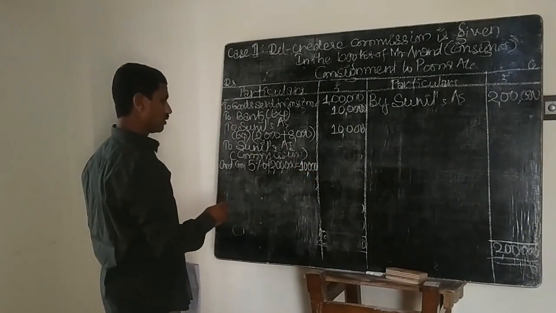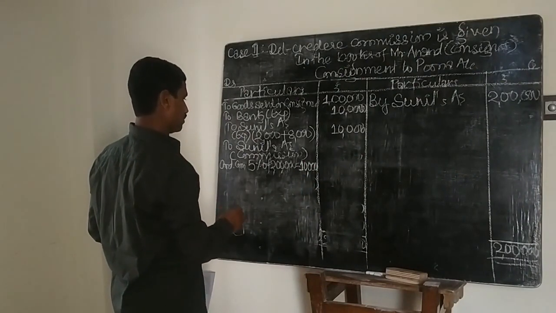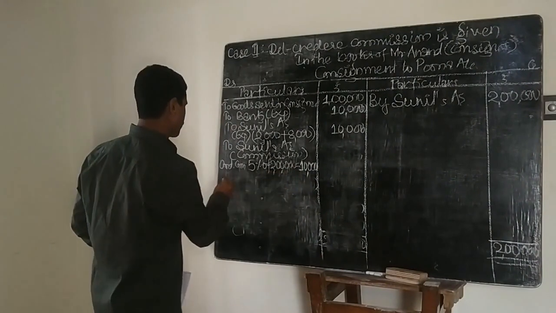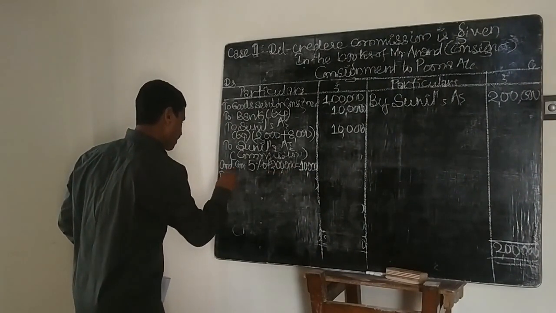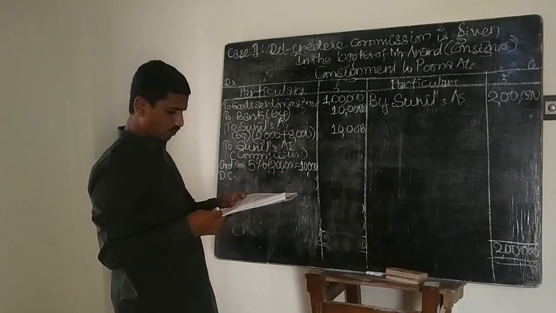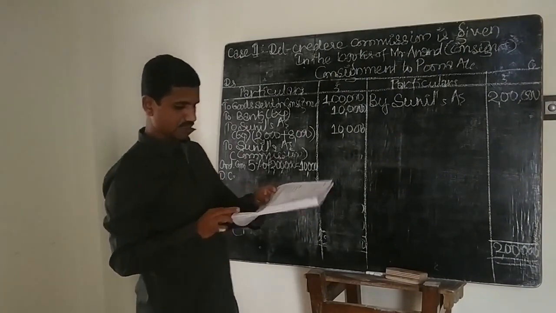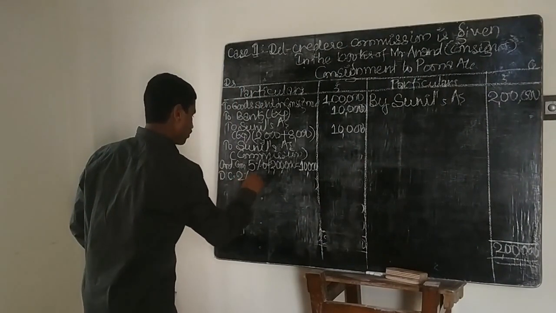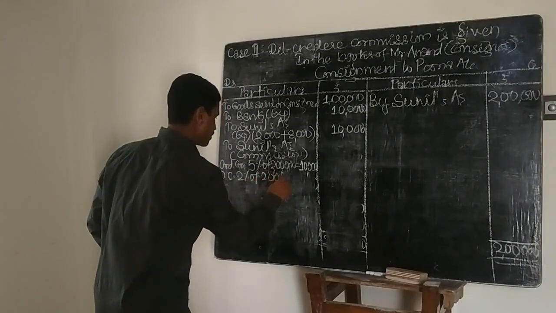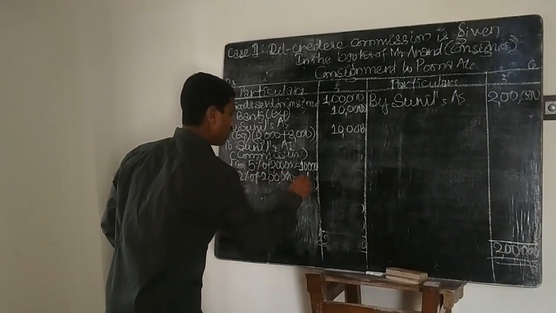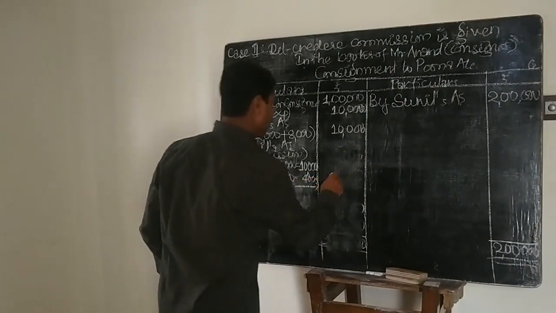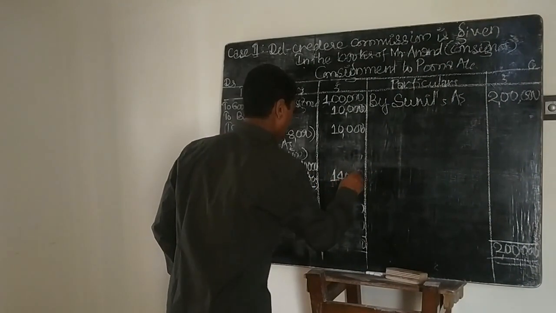Then the del credere commission, that is 2% of rupees 2 lakhs. I think yes, it is 2%. That comes to 4,000. So the total commission here will be 14,000.